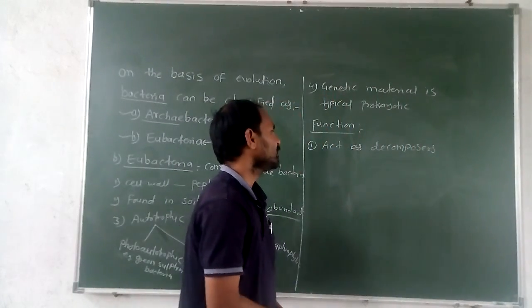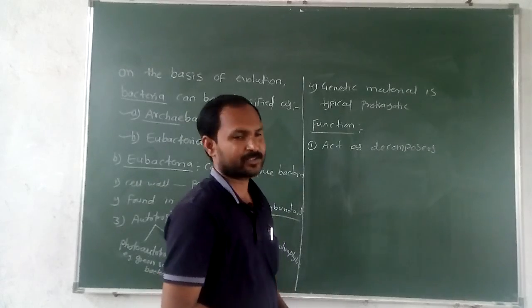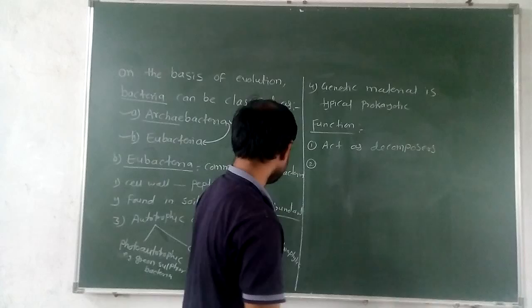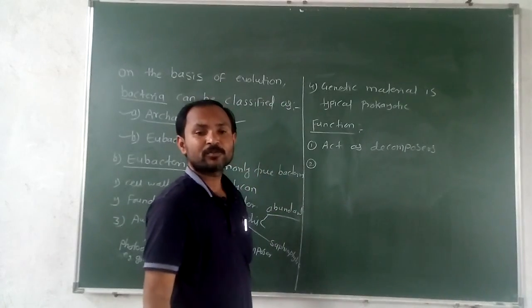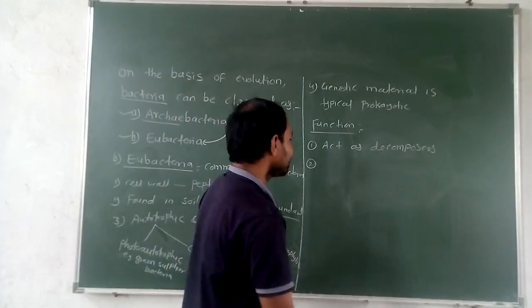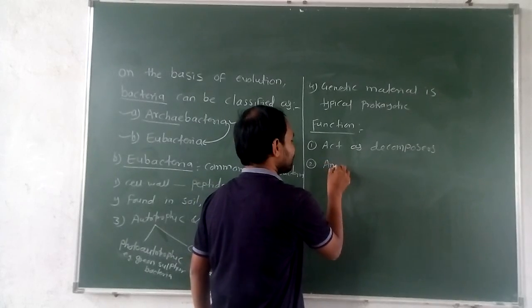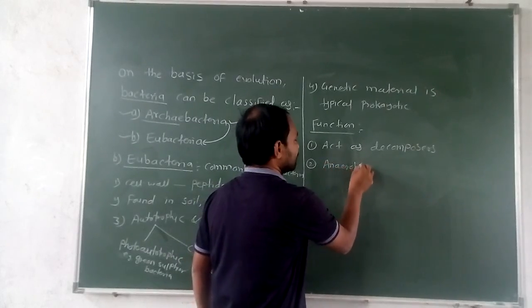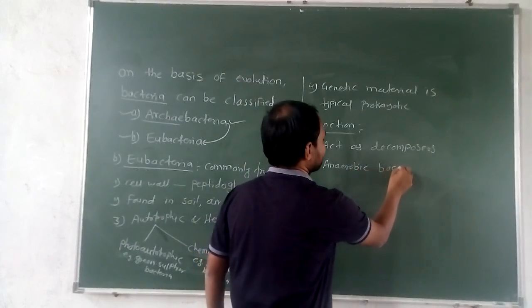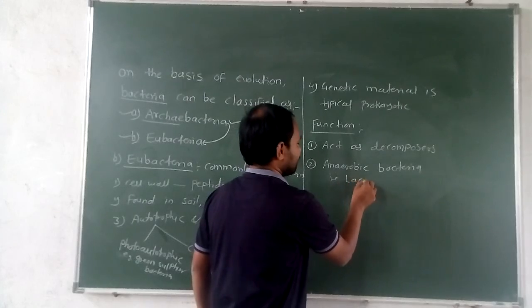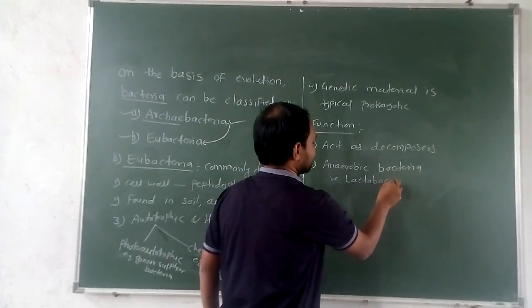Then some of the bacteria are anaerobic bacteria, and these anaerobic bacteria can help in the production of some products. An example of anaerobic bacteria is Lactobacillus.